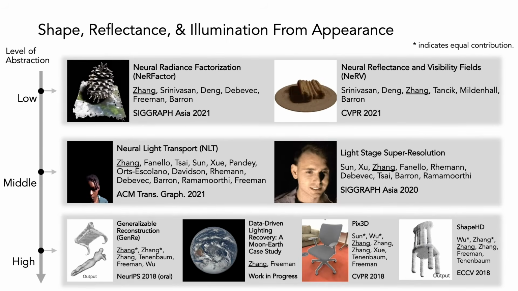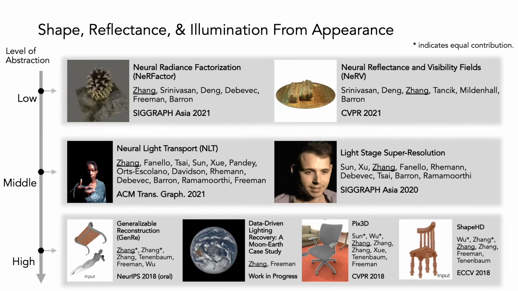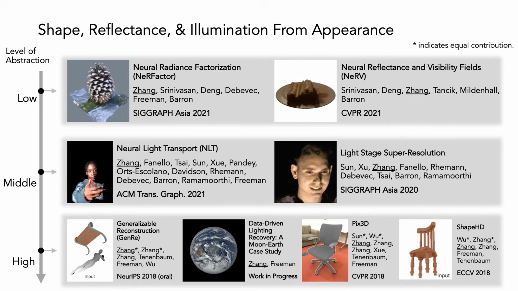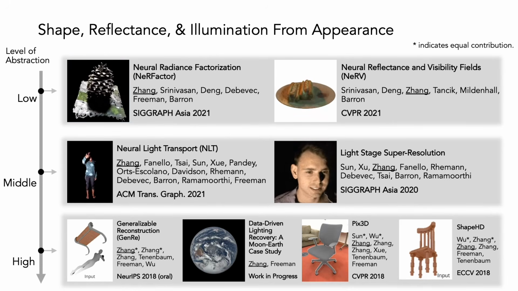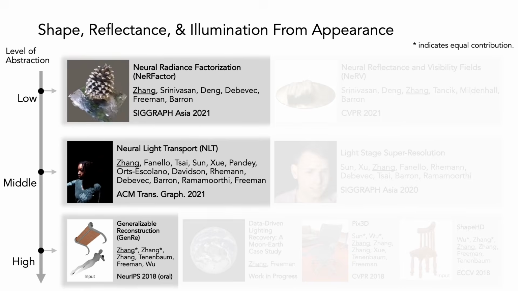Finally, at the high level, we learn a direct mapping from appearance to the underlying shape or lighting, without even modeling the light transport function. These are data-driven approaches powered by deep learning. In this fast forward, we discuss only these 3 projects.